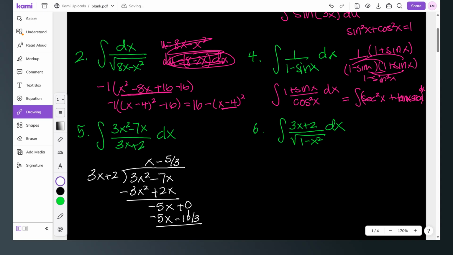And then I'm going to subtract. So I'll change those signs. So I get 10 over 3 over that. And so that's my remainder, and then I can see if we can integrate that from there.